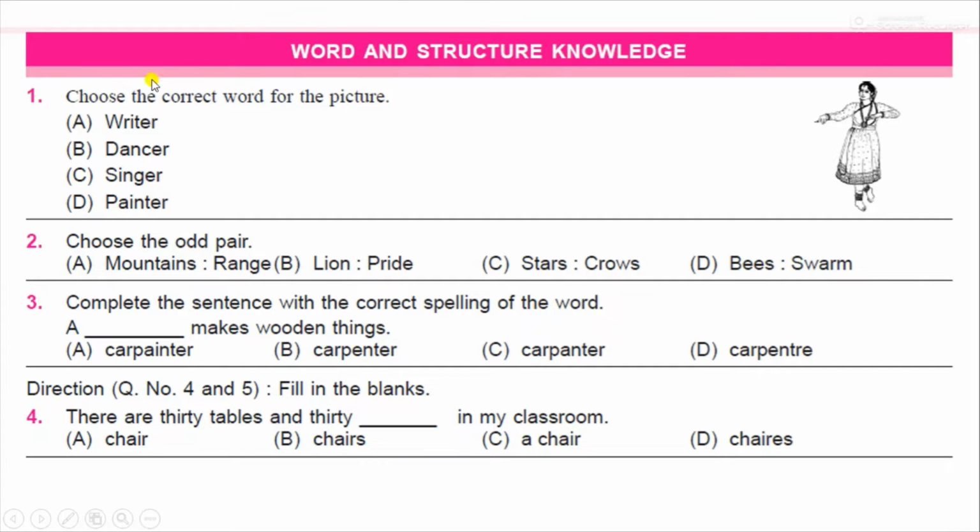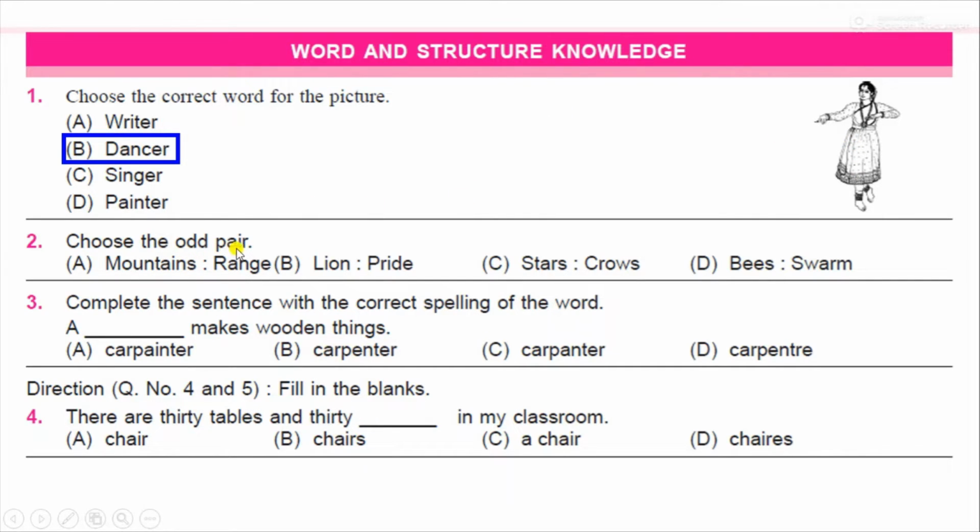First question, choose the correct option for the picture. You need to choose the correct word for the picture given here. Look at the options: writer, dancer, singer, painter. What do you observe in the picture? It is dancer. She is a dancer.